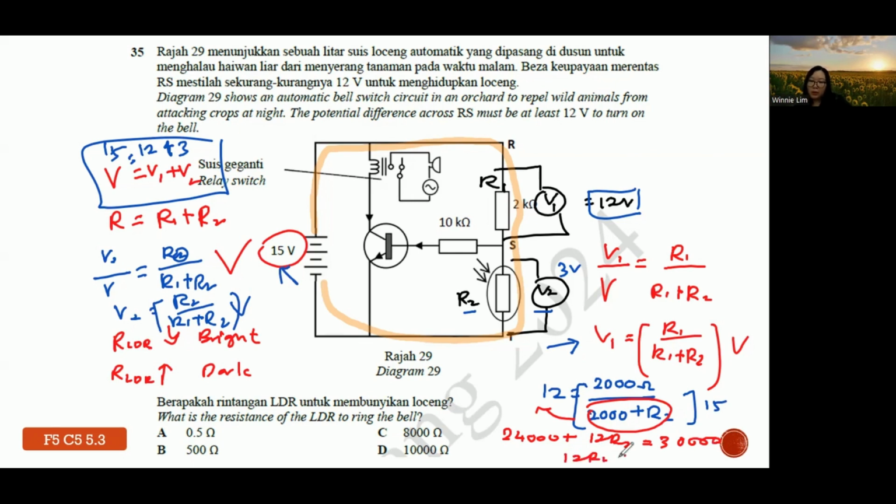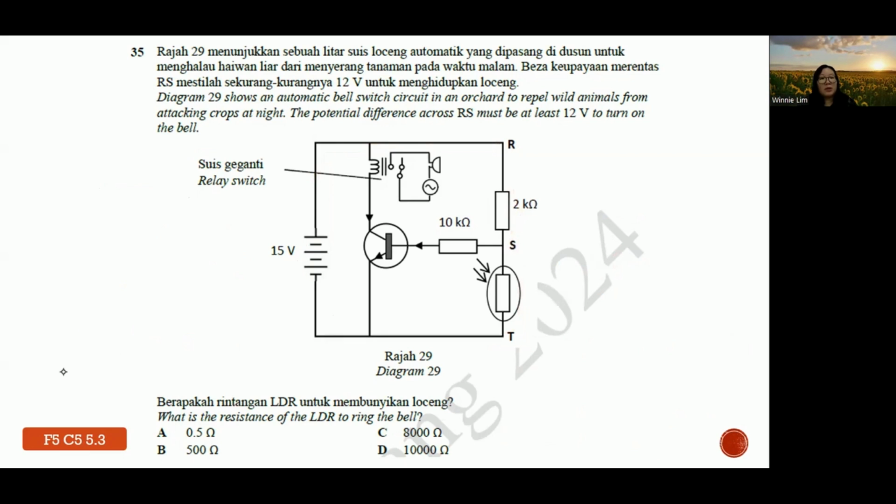So 12 R2 is actually 6,000. So 6,000 divided by 12, you get 500 ohm. So I hope that through this question, you all know how to calculate with this potential divider already.